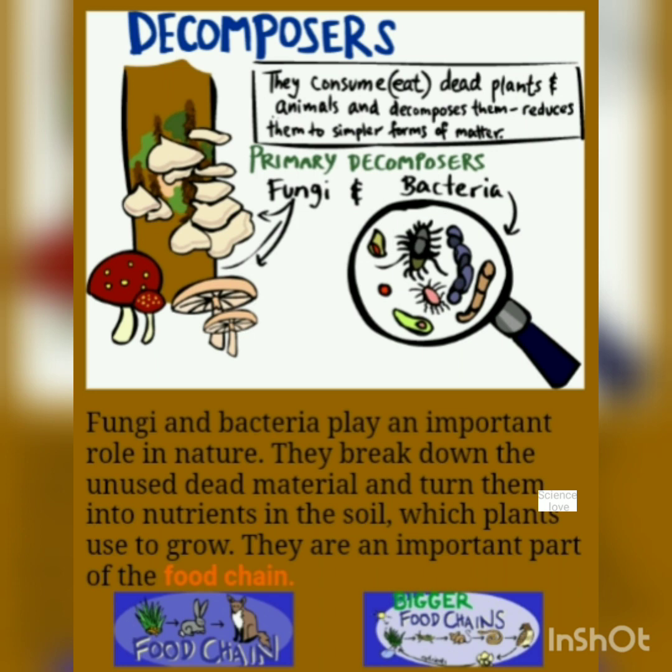The fungi and certain bacteria are known as primary decomposers, and fungi and bacteria play an important role in nature as they break down the unused dead material and turn it into nutrients for the soil which plants use to grow. They are an important part of the food chain, and they are also helpful in cleaning the environment.